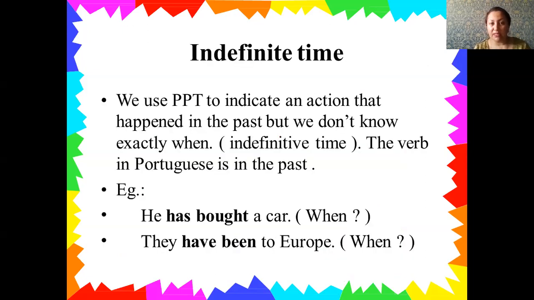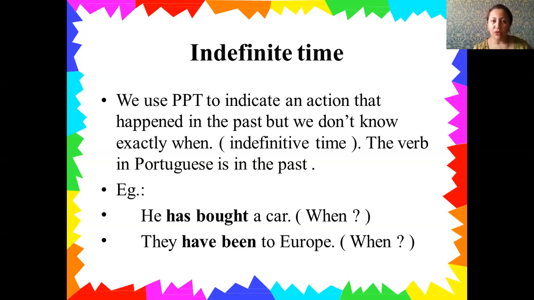Another slide is about indefinite time. When we want to introduce present perfect, we should pay attention. "He has bought a car." "They have been to Europe."